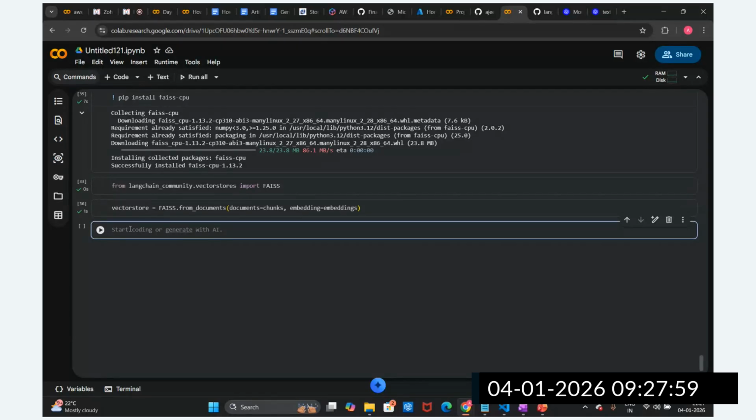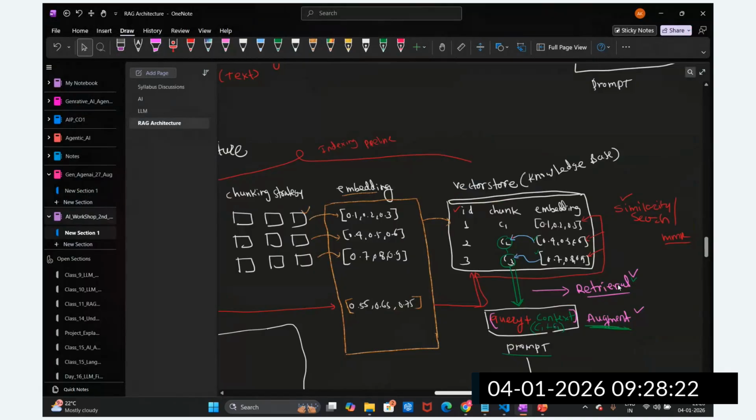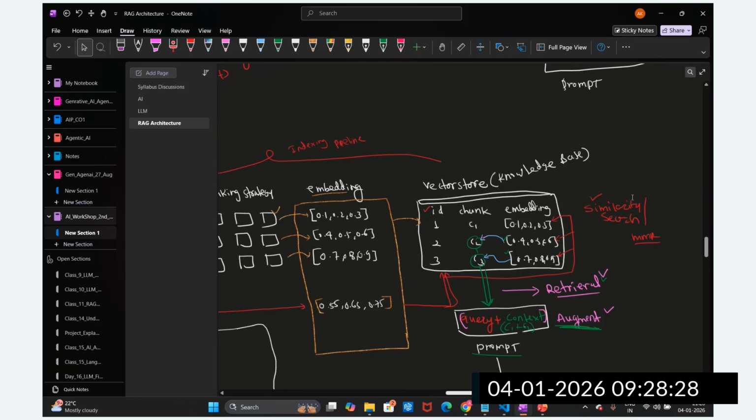What is the next step, guys? Can anyone tell me what the next step is after the vector store? Any idea? No one? Okay, all right. So we have to set up the retrieval now. We have created the vector store, then we have to set up the retriever based upon similarity search or MMR, right? Based upon that, we set up the retriever so that as per the user query, when you hit this retriever, it fetches the context. So we are going to set up the vector store as a retriever.